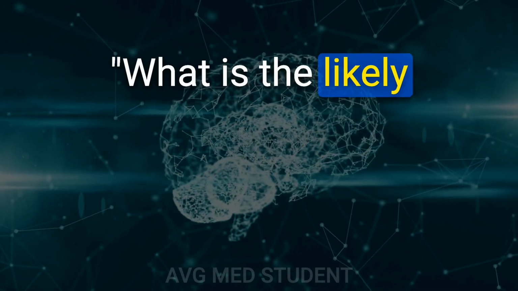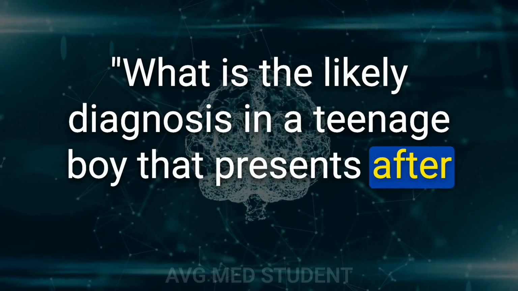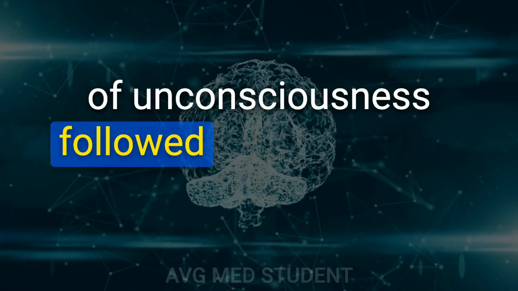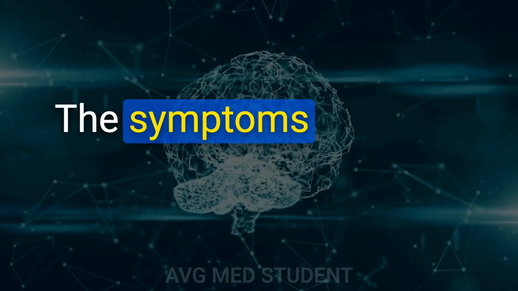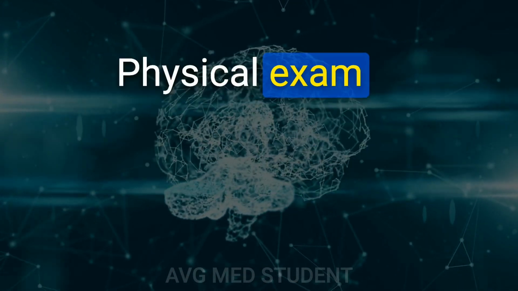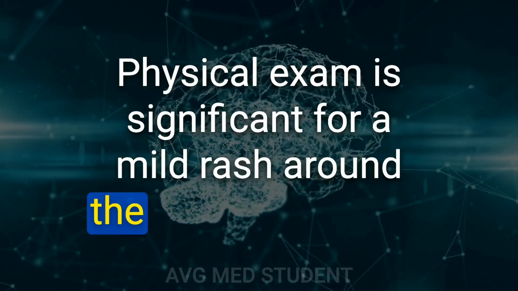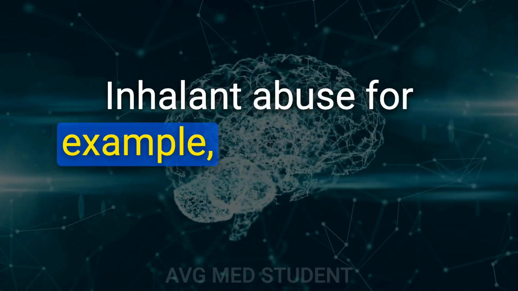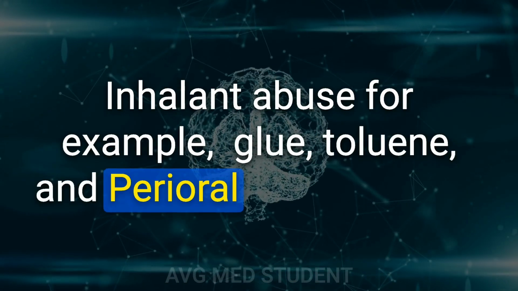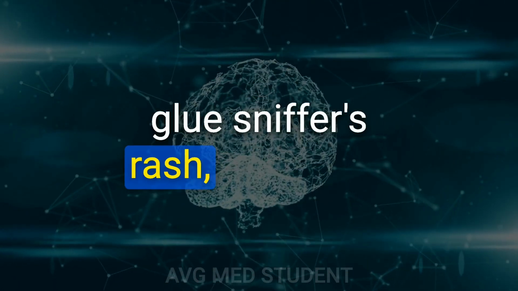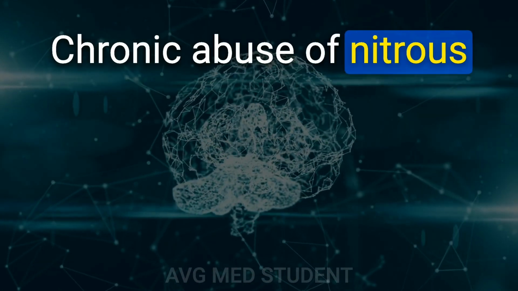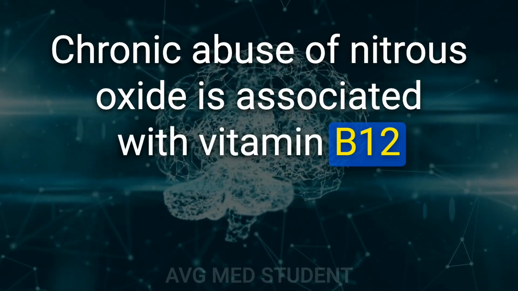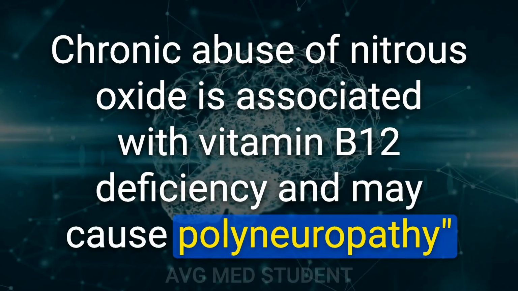76. What is the likely diagnosis in a teenage boy that presents after having an episode of unconsciousness followed by drowsiness and headache? The symptoms resolved within 1 hour. Physical exam is significant for a mild rash around the patient's mouth. Routine toxicology screen is negative. Inhalant abuse, for example glue, toluene, and perioral skin changes. Glue sniffer's rash is classic. Chronic abuse of nitrous oxide is associated with vitamin B12 deficiency and may cause polyneuropathy.